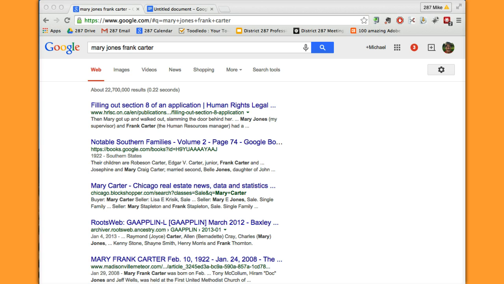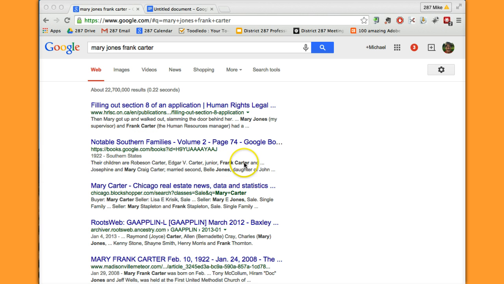Here we have a search for four terms: Mary, Jones, Frank, Carter. And say, of course, for this search I'm interested specifically in Mary Jones, and I'm interested in Frank Carter, and those two people together in that way. You'll notice that in my first search term, those words happen together. Mary is together with Jones, and Frank is together with Carter. So that's particularly helpful for what I'd like to do.